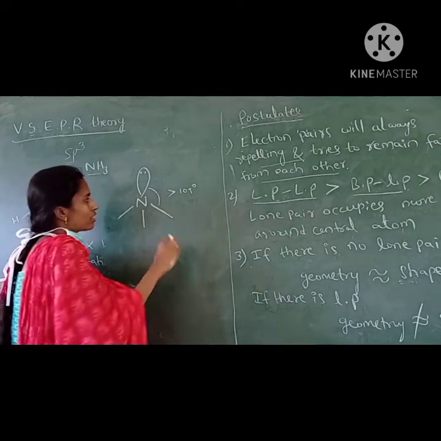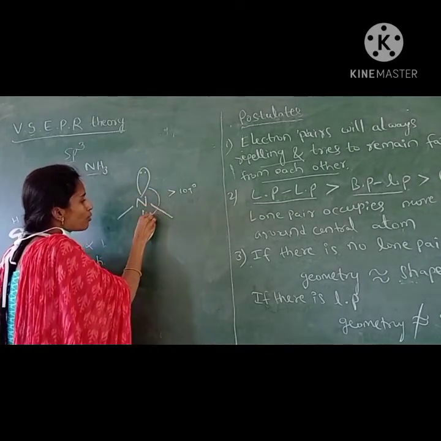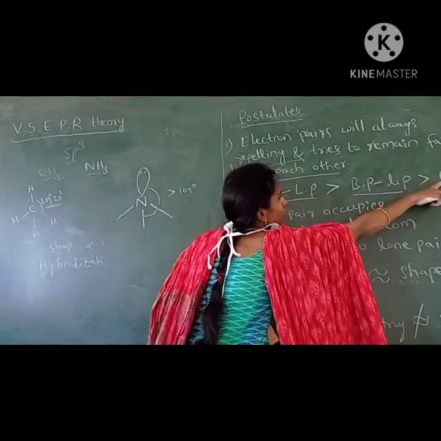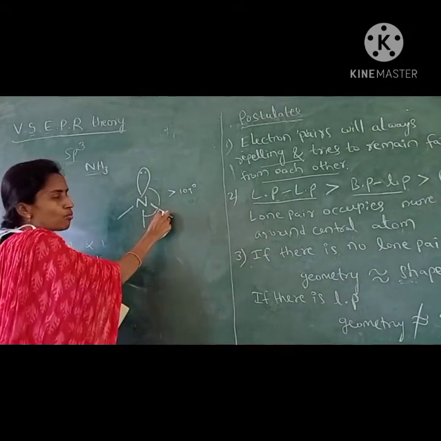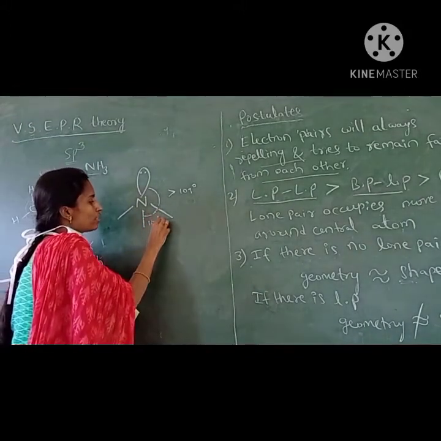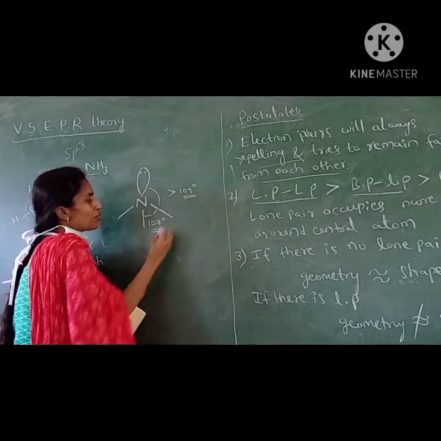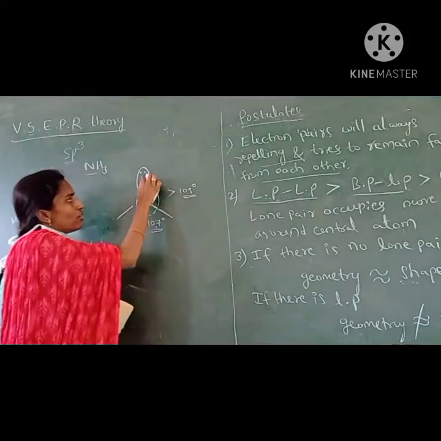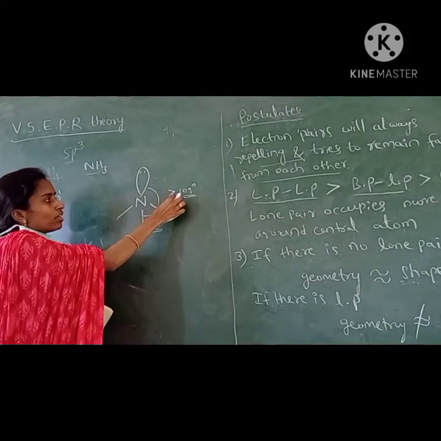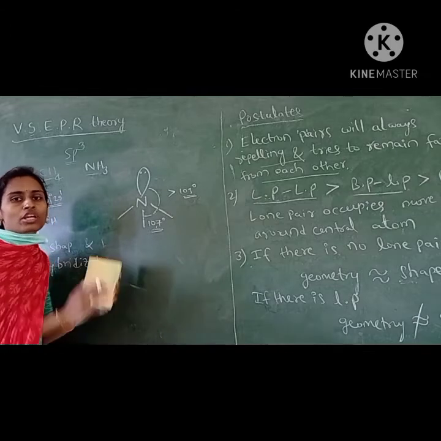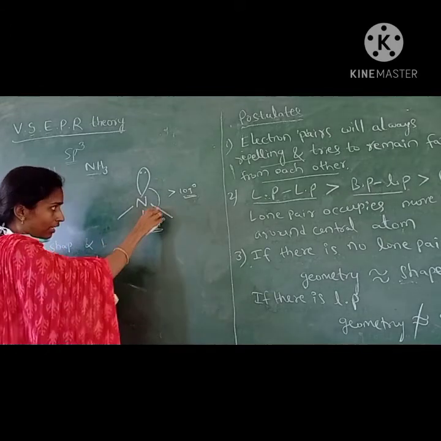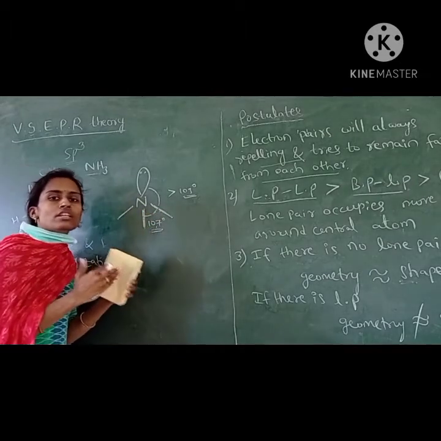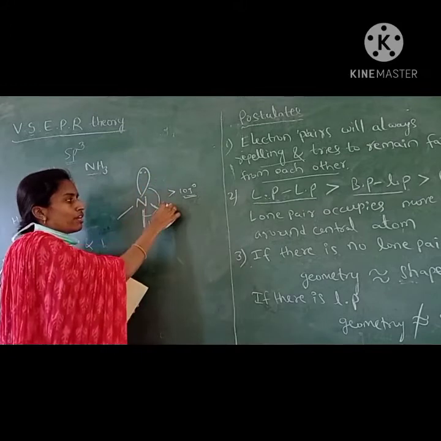The normal value is 109 degrees. But here, bond pair and bond pair repulsion is lesser, so the bond angle is 107 degrees. This predicted bond angle proves this point. Where a lone pair and bond pair are there, the repulsion is more. Where only bond pairs are there, the bond angle is reduced because there is less repulsion compared to lone pair and bond pair.